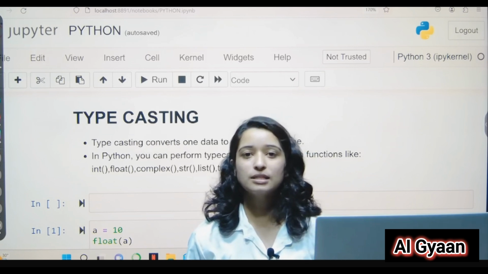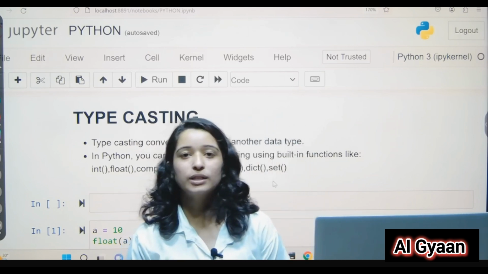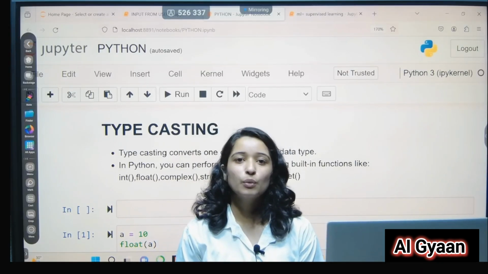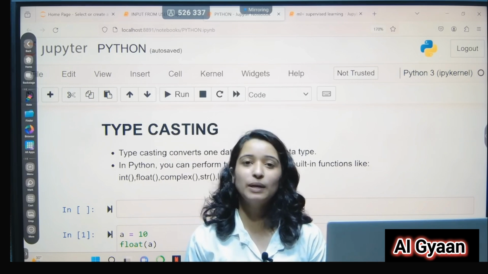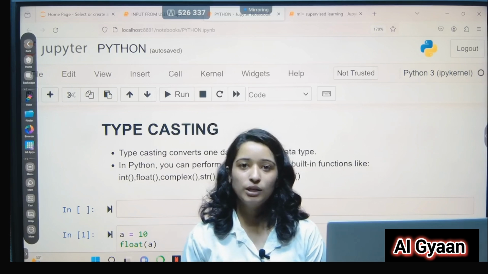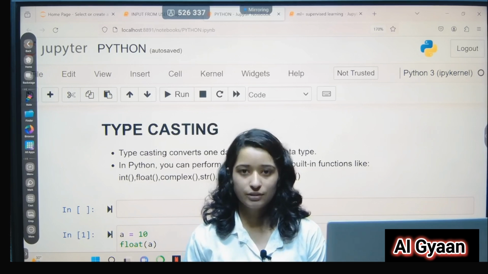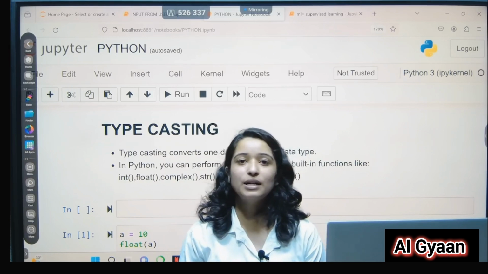Today we'll discuss typecasting in Python. So now let's see what typecasting is. Typecasting converts one data type into another data type. In Python we can perform typecasting using built-in functions like str, bool, int, dict, tuple, etc. So now let's get started and see how typecasting works.